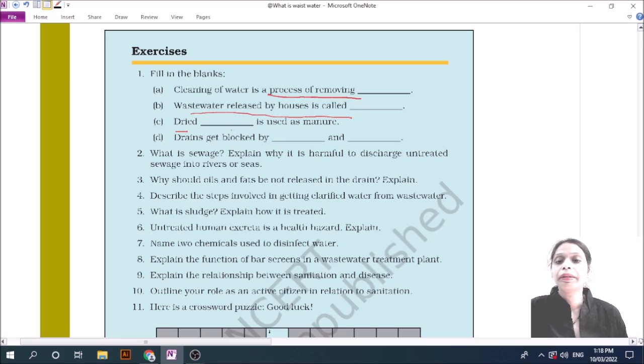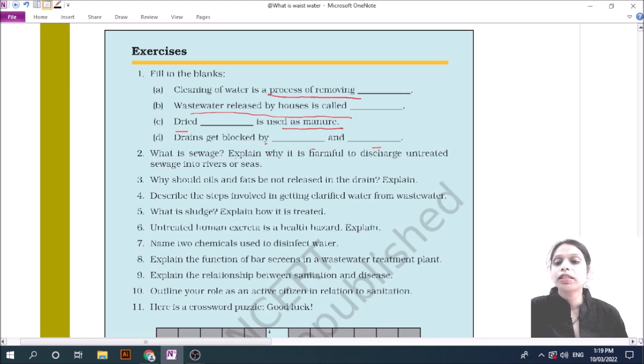Dried sewage is used as manure. Drains get blocked by soft toys, napkins, and sanitary pads.